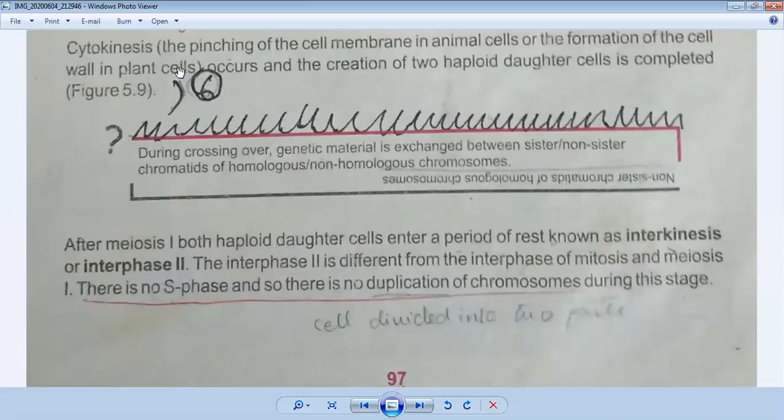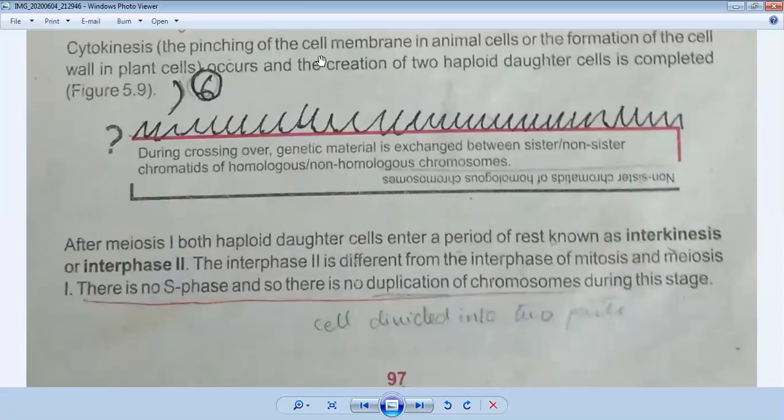When an animal cell is going to divide, its cell membrane is pinched, and when a plant cell divides, it forms a cell wall and is divided. Thus the formation of two haploid daughter cells is completed. So this is cytokinesis.